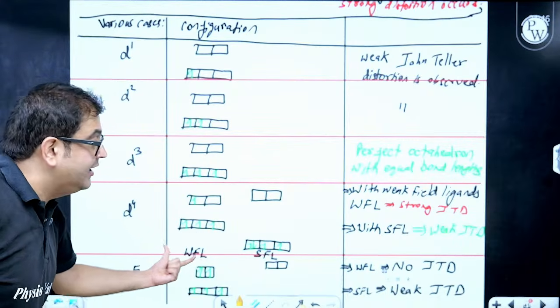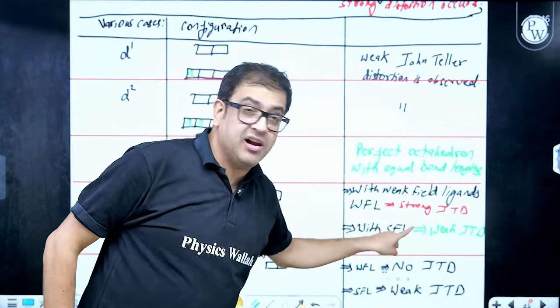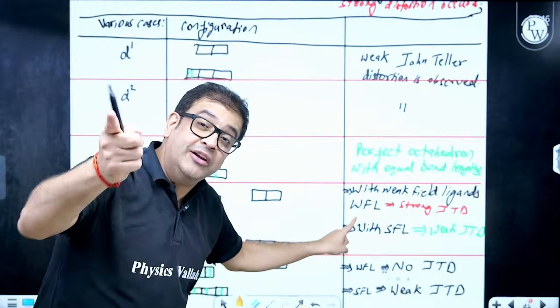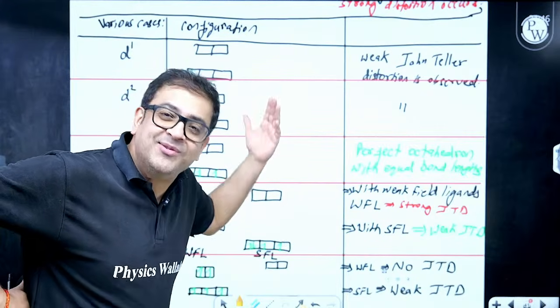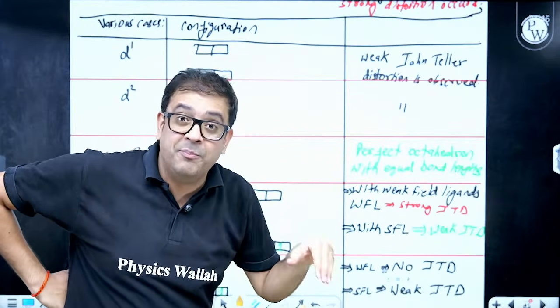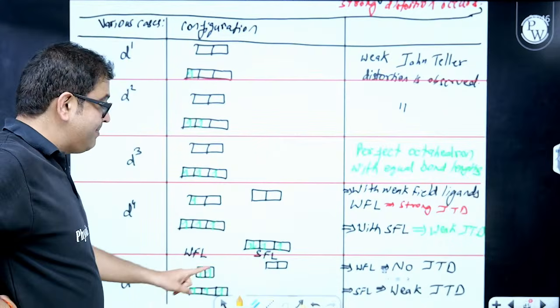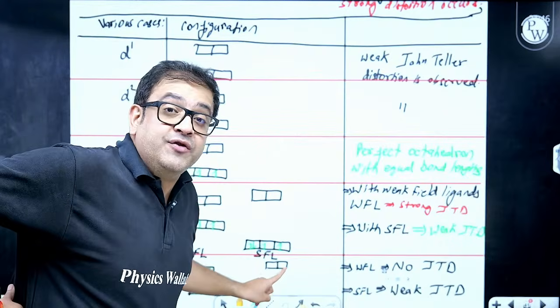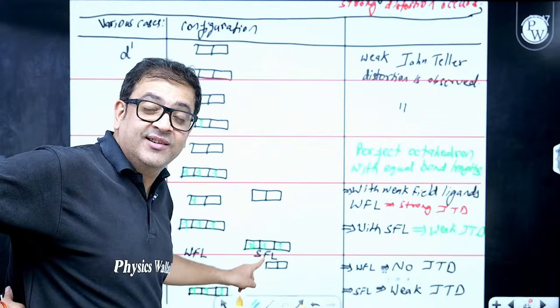So with a weak field ligand, you have strong distortion, red color, strong JT distortion. Sir, why was no ligand compared over there? Because for d1 to d3 you did not have electrons on top, so there was no question of going to the top or pairing. From d4 you have that. But if it is a strong field ligand, then I can't occupy eg. Then I will be forced to pair.